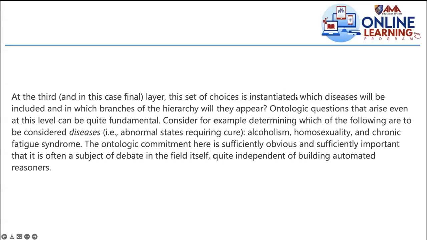So this set of choices is, which diseases will be included and in which branches of the hierarchy will they appear? So ontologic questions that arise even at this level can be quite fundamental. Consider, for example, determining which of the following are to be considered diseases: abnormal states requiring cure. So alcoholism, homosexuality, and chronic fatigue. So the ontological commitment here is sufficiently obvious.